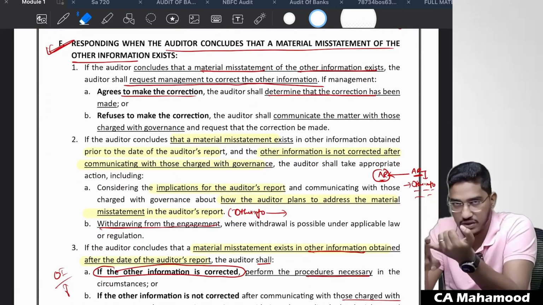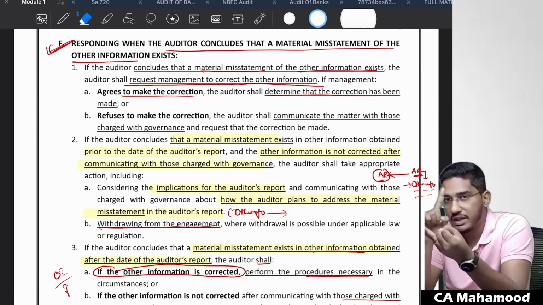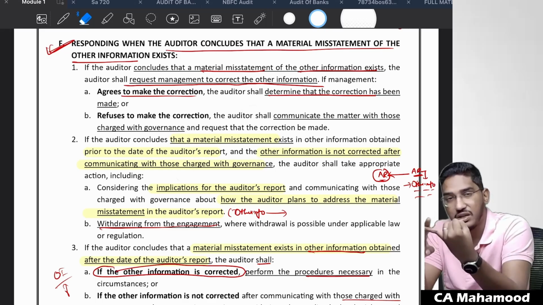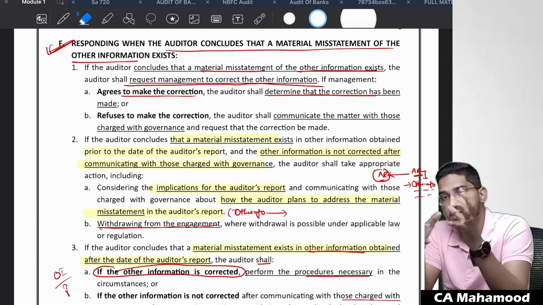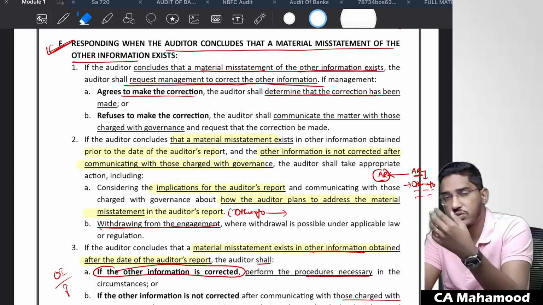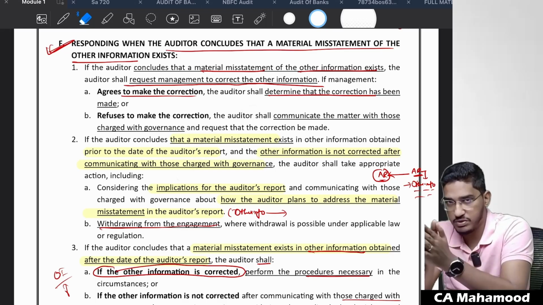First, you have to go and discuss with the management to correct it. If they do not correct it, you have to communicate with those charged with governance. If you have already received the information prior to the date of the auditor's report, and neither the management nor those charged with governance is correcting the other information, then you can consider the implications on the auditor's report. That is, you can give a negative comment in the other information paragraph. In extreme circumstances, you can also withdraw from the engagement if withdrawal is permissible.